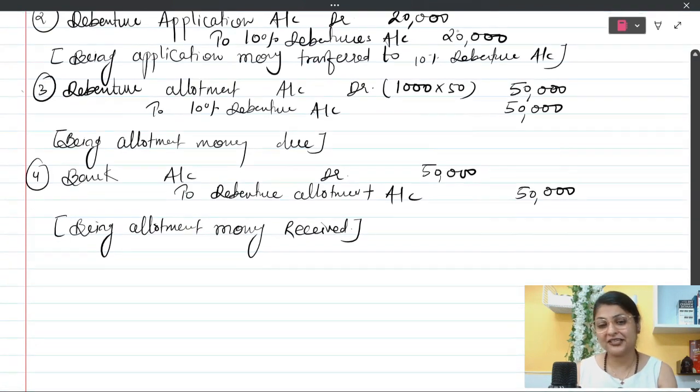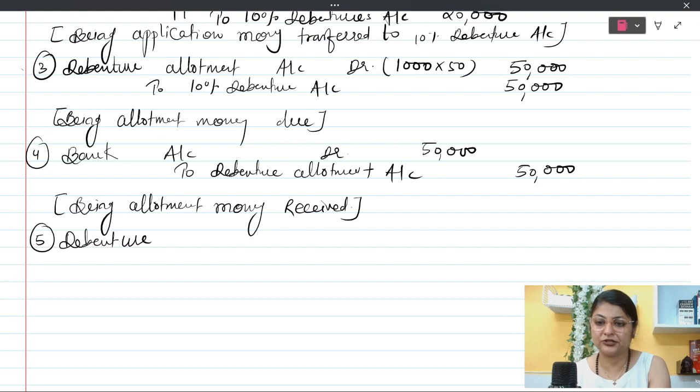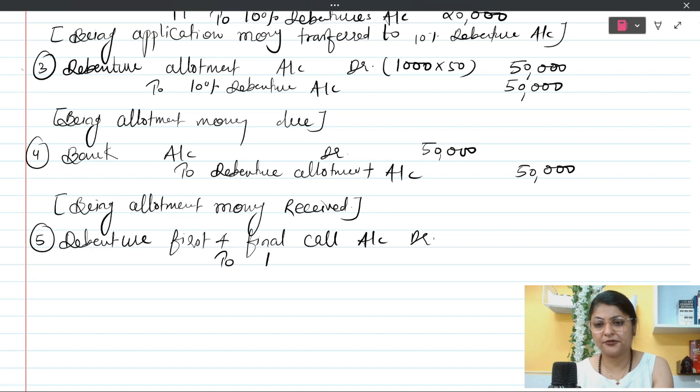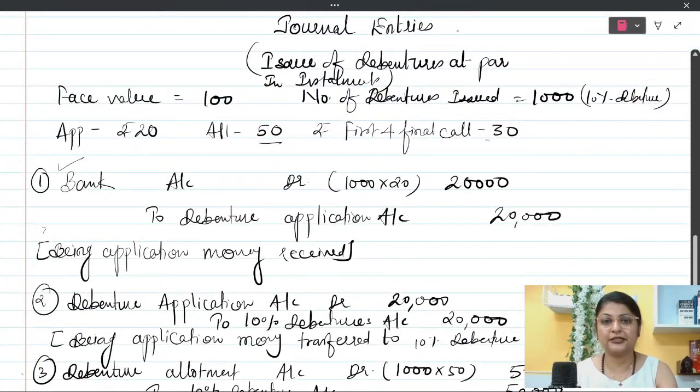After this, we are going to the next call, which is the first and final call. So again the due entry will be passed: debenture first and final call account debit to 10% debentures account. Here the call money was 30 rupees. If you can see over here, I had written this is 30 rupees.